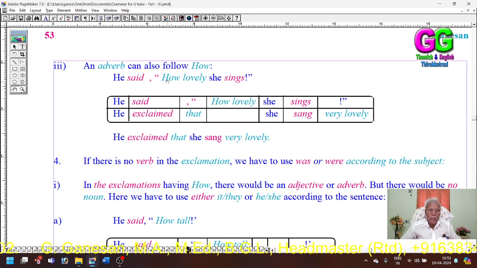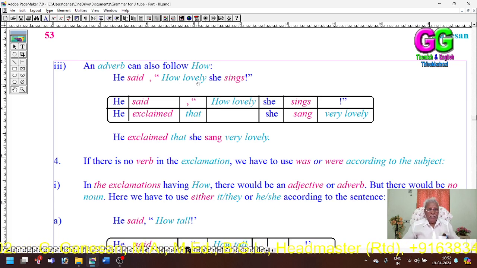He said, "How lovely she sings." He said, how lovely she sings. Said becomes exclaimed, conjunction that. How becomes very, very lovely, placed after the subject, that person. It is kept as it is. Verb sings, it's simple present. The past tense is sang. That's all.